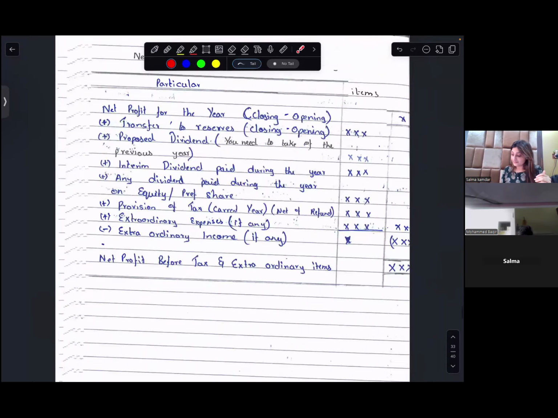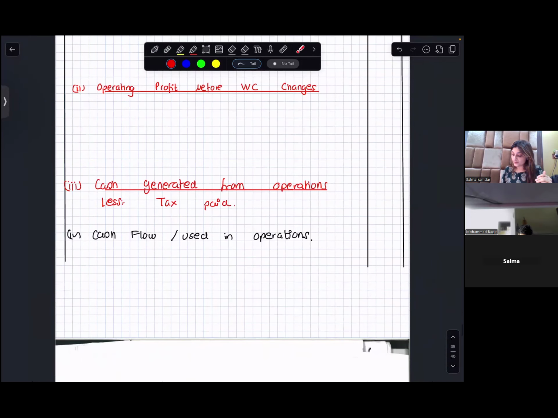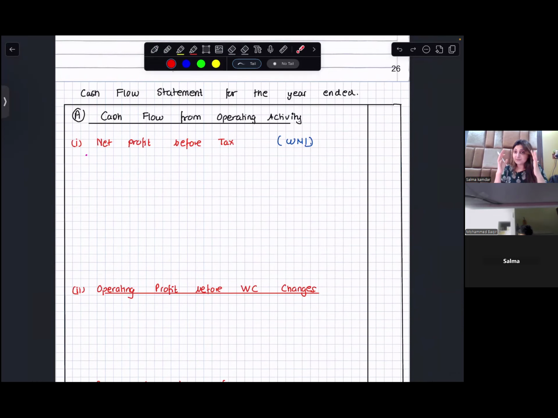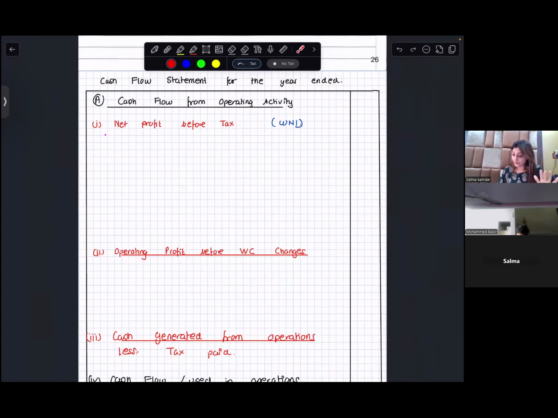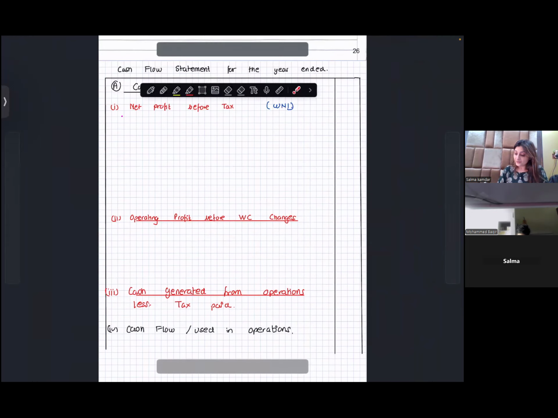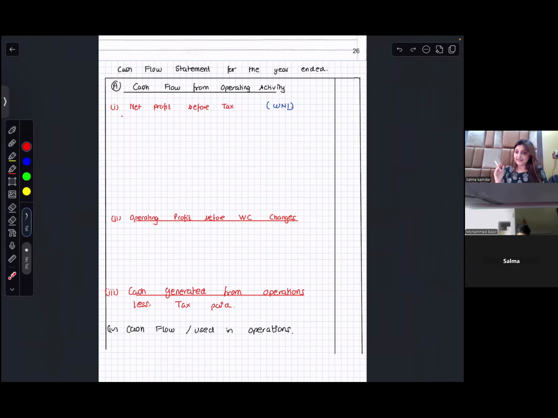Now, I will teach you the other things when you're making your cash flow statement as per operating activities. These are the four things that you should always remember. You write cash flow from operating activities.